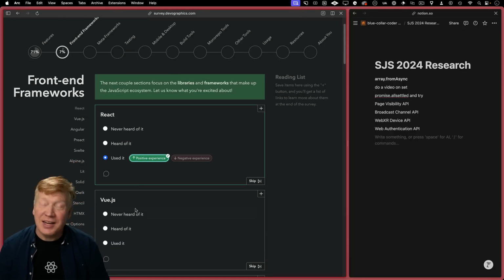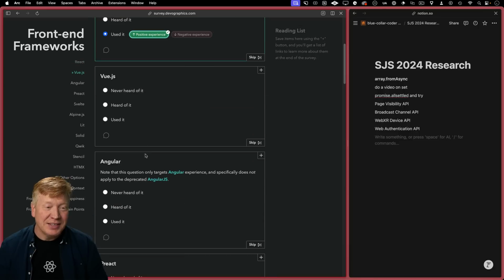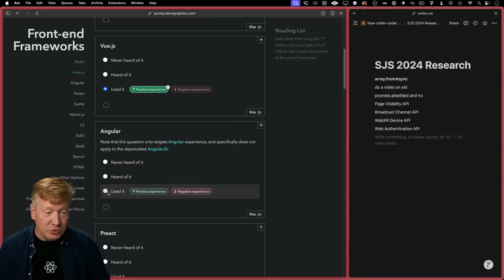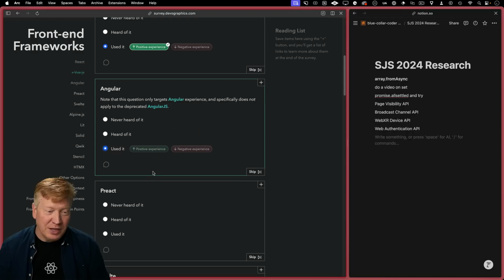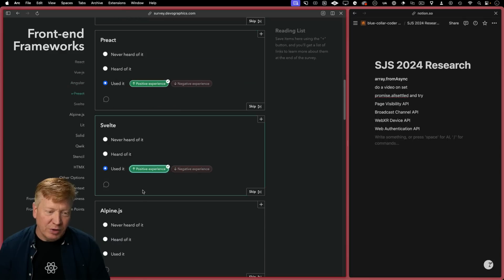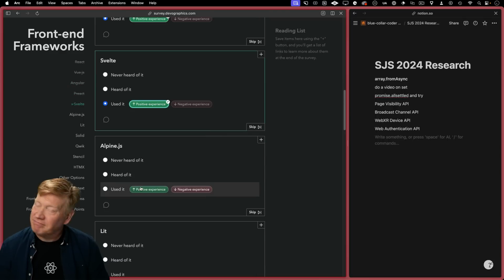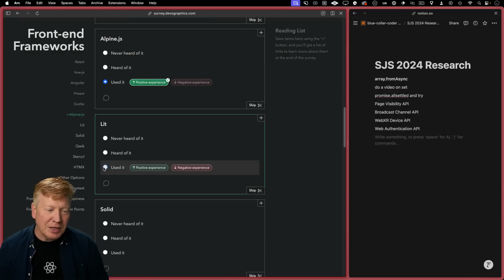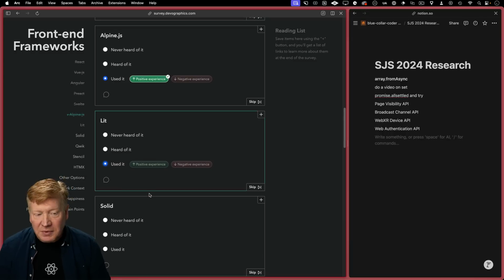React. I have used it, and I have a positive experience with React. I have used Vue.js, and I have a positive. I have used Angular. Read into that what you will. Preact, positive. Svelte, very positive. Alpine. When I did my HTMX video, yep, used a lot of Alpine. Good stuff. Lit, I'm not a huge web components fan. Lit is a framework that builds web components. I've used it.